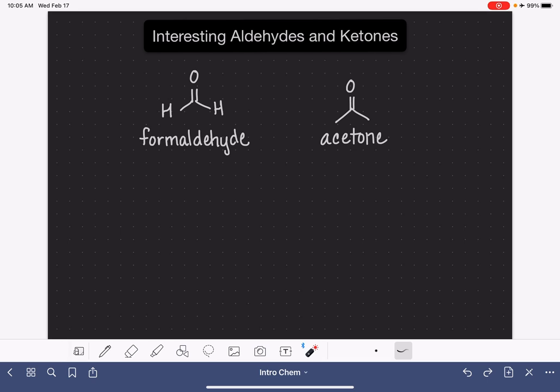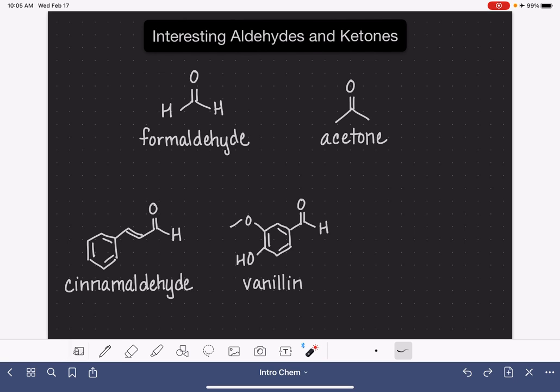Some aldehydes that you maybe have encountered in your everyday life: Cinnamaldehyde, this is the substance that is responsible for the cinnamon flavor in candy, gum, things like that. Vanillin, which is, as you can imagine, responsible for the vanilla flavor and vanilla smell in food products.